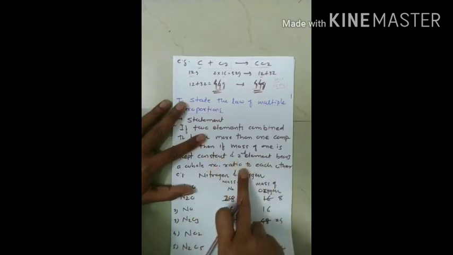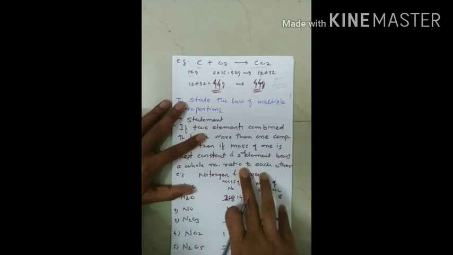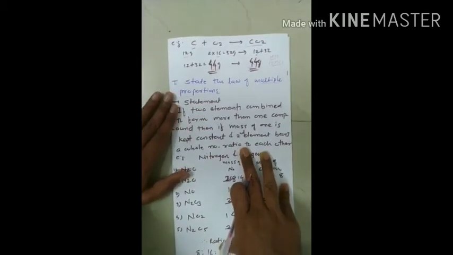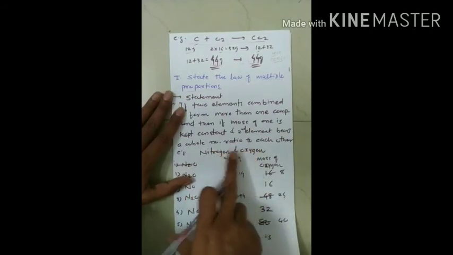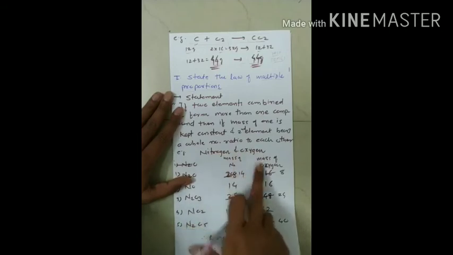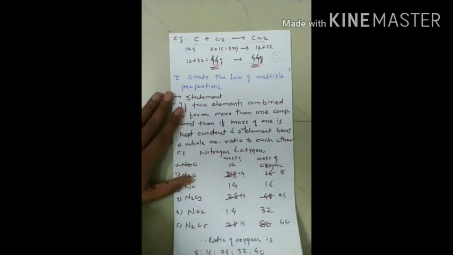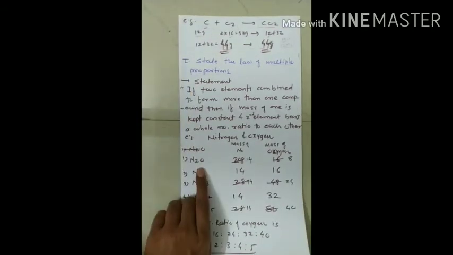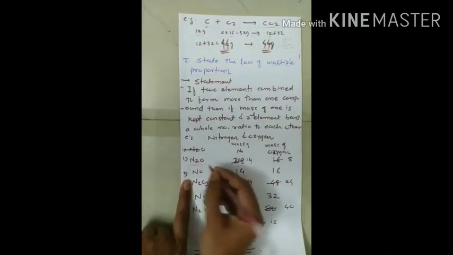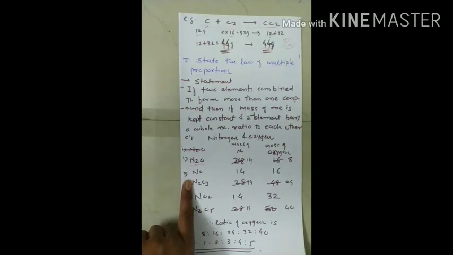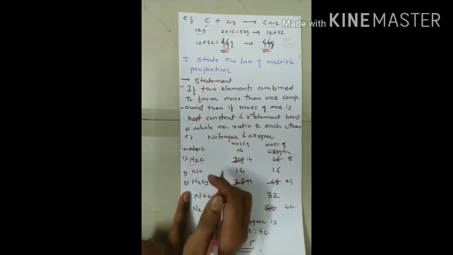There are n number of examples; with the help of one example I will try to explain this concept. I am using two elements, nitrogen and oxygen. When we combine nitrogen and oxygen, we get different types of compounds. The first compound is N2O, nitrous oxide, which we commonly call laughing gas. The second compound is NO, nitric oxide.